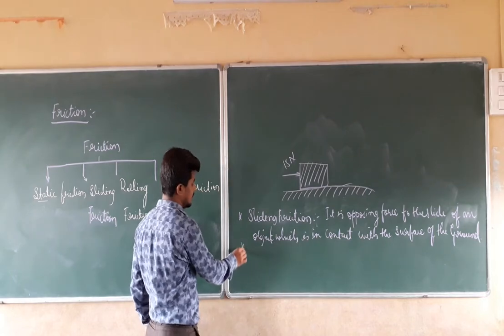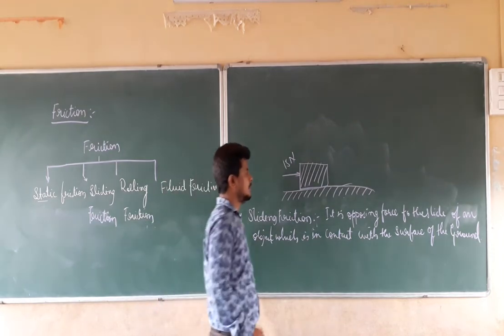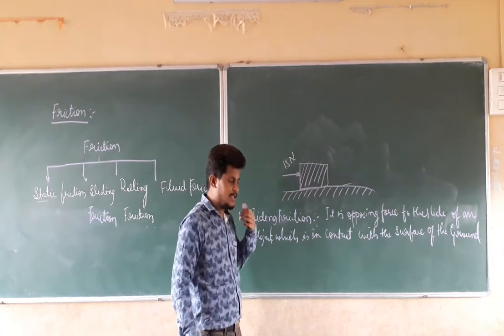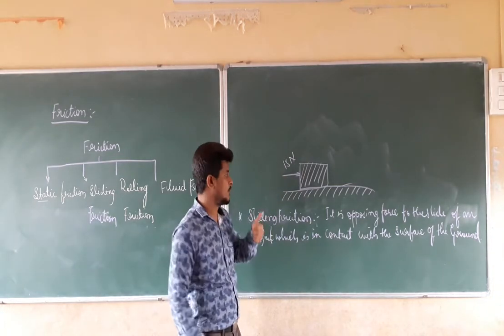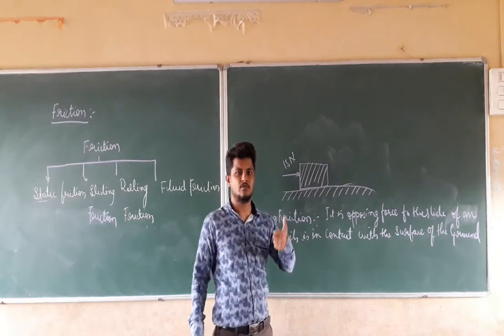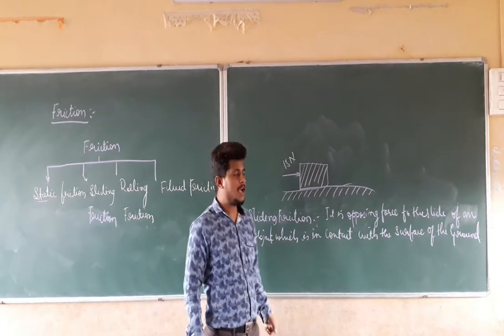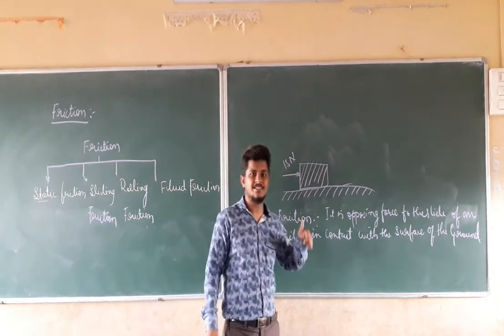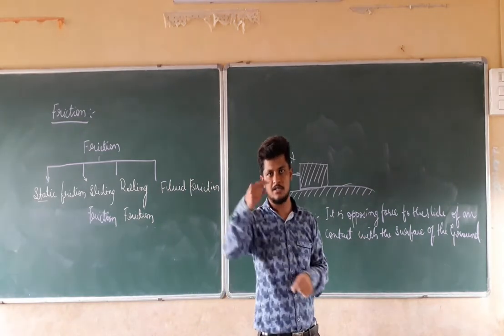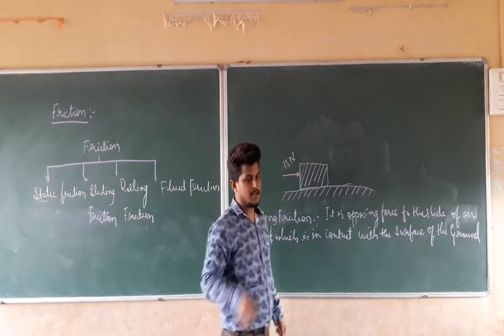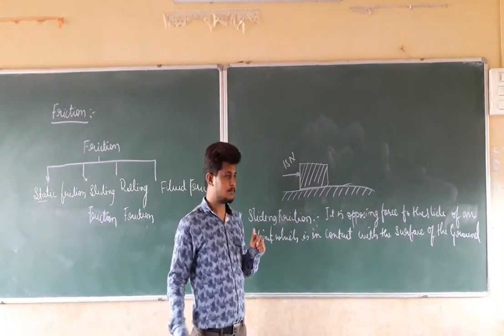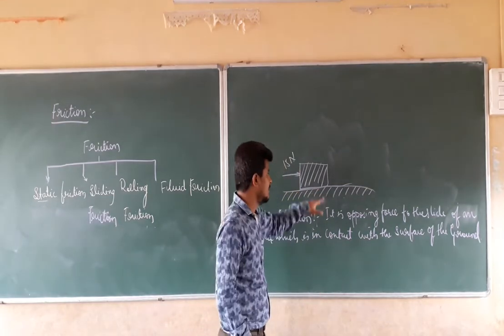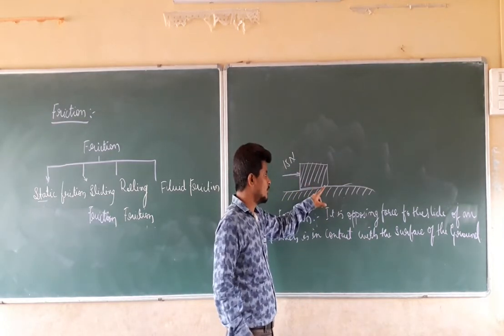Now, what will I have to do? I want the movement of this object to be very easy. I want this object to be moved easily. So I am going to use some sticks, circular in shape, like pipes. I am going to put those pipes beneath the contact of those two surfaces.